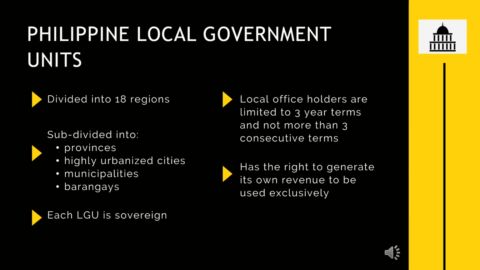We begin with the Philippine local government units. The country is divided into 18 regions, and it is further subdivided into provinces, highly urbanized cities, municipalities, and barangays. Each LGU is sovereign and autonomous. Local office holders are limited to 3-year terms and to not more than 3 consecutive terms. And each LGU has the right to generate its own revenue to be used exclusively.